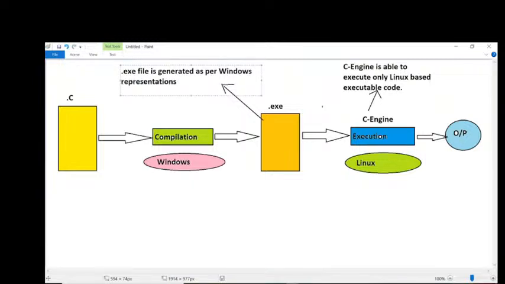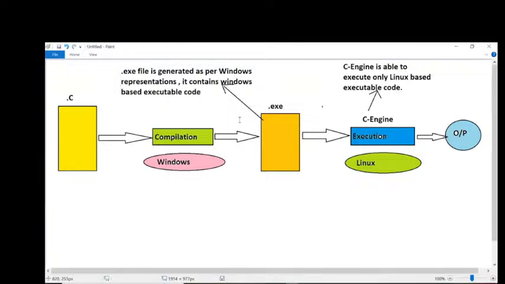As per which representations? Windows representations. It contains Windows based executable code. By this explanation, you can understand what is going to happen here. Guys, observe carefully what I am telling you. First of all, I have taken a C program that we compiled on which operating system?